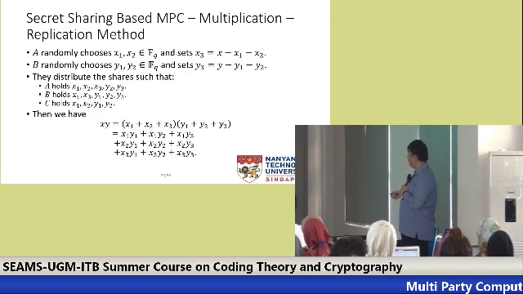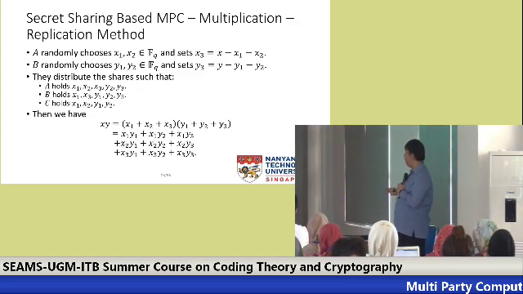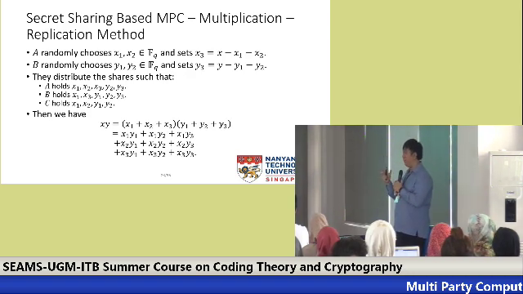Remember that for A to learn the value of x times y, he just needs to learn y1. And for B to learn x times y, he just needs to learn x2. So in the whole method, we want to make sure that this does not happen.